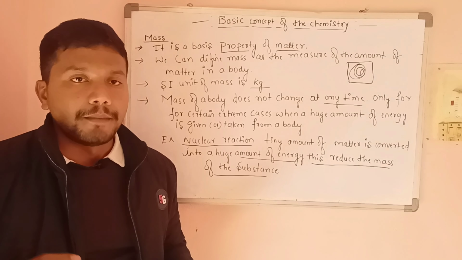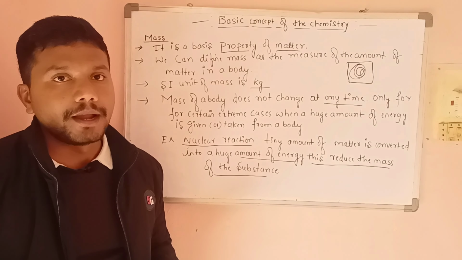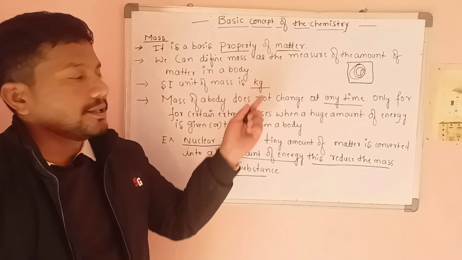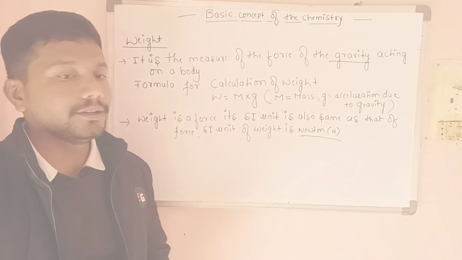So simply, mass is the basic property of matter. We define mass as a measurement of the amount of matter present in it. What is the SI unit of mass? It is kg. Mass of the body does not change at any time, but in certain conditions or extreme cases, like a huge amount of energy provided, for example a nuclear reaction, there will be a change in the mass, but in any other case the mass remains constant. So these are the important points regarding mass.